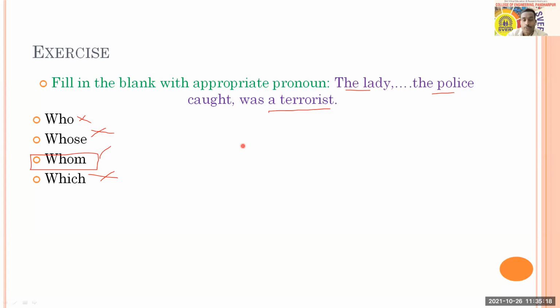You are now quite mature. If you just make it a show that you are attending class but are not actually getting anything, you are deceiving only yourself, not your parents or your teachers, but you are just making your own laws. Let it be. So whom is the correct answer for this question.